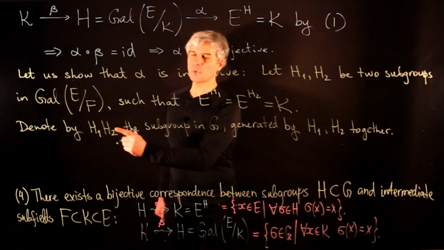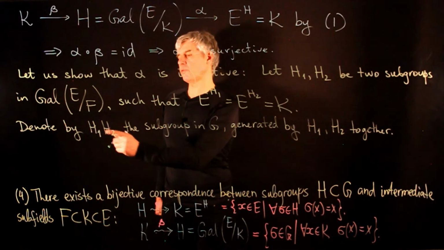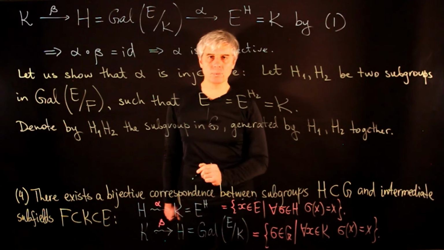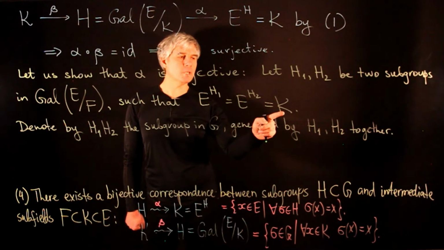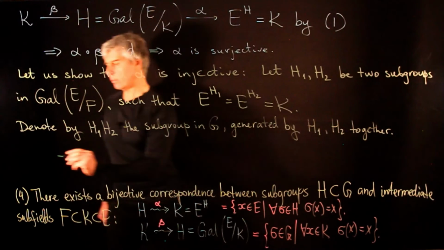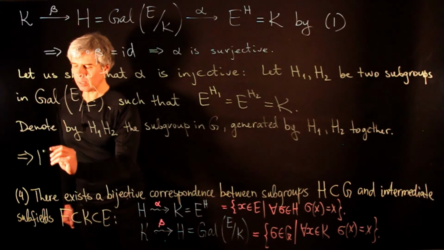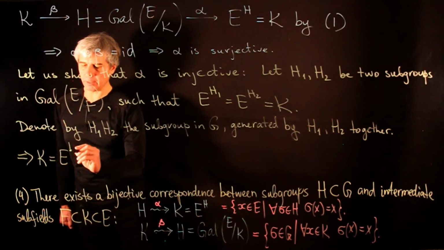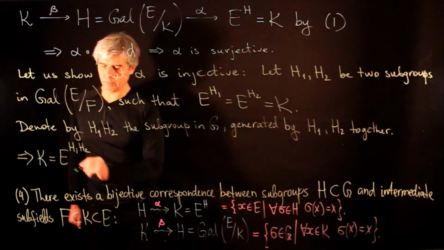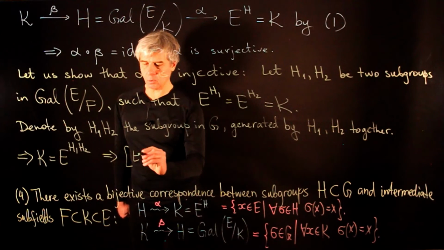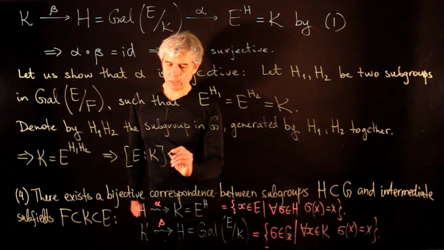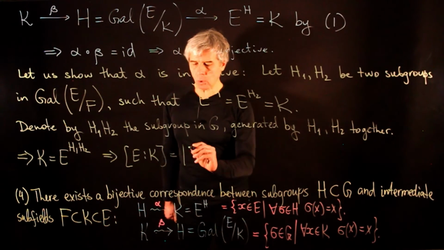So this subgroup consists of iterated products of elements of H1 with H2. Since elements of both H1 and H2 will fix the subfield K, we conclude that K is fixed by this product H1, H2.